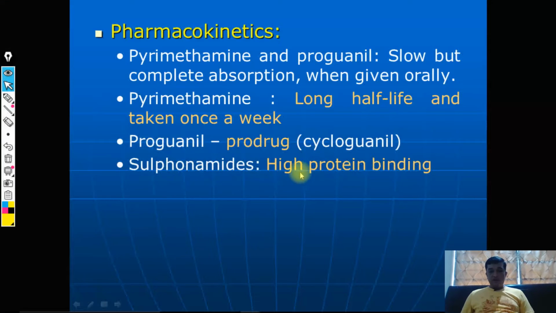And sulfonamide, you definitely know that the protein binding is quite high, and in such a case important drug interactions related with protein binding displacement, that definitely you need to consider, okay. Sulfonamide, you also know that sulfadoxine, there is also a chance that whatever metabolites are produced once sulfonamide is taken, in the liver it gets converted to acetylated sulfonamides, and these acetylated metabolites have a lower pK value.